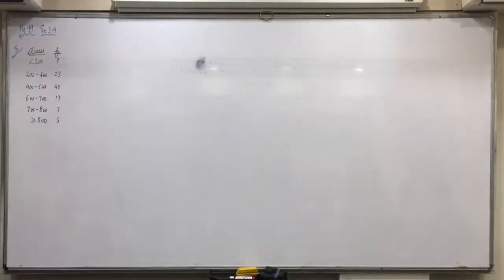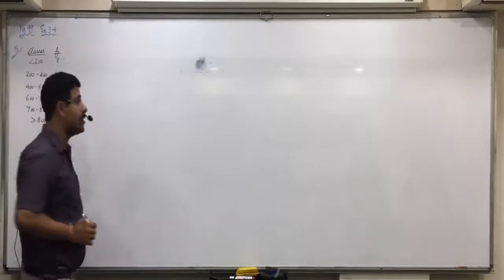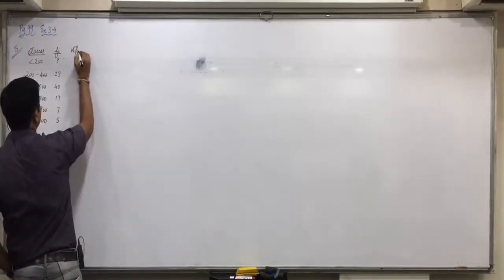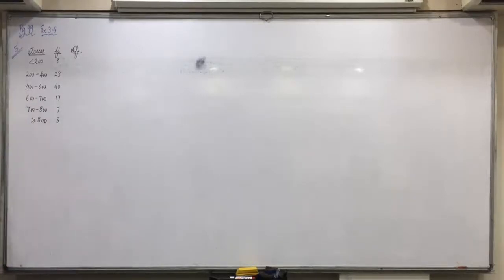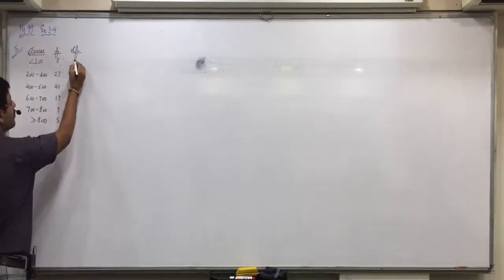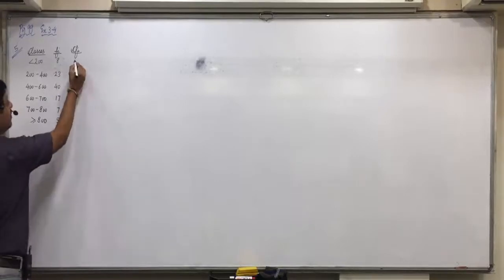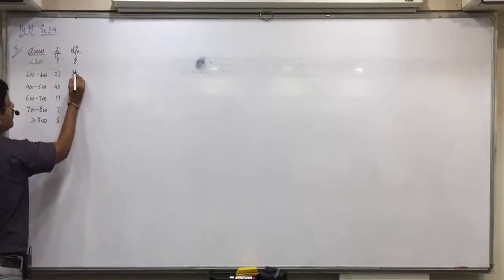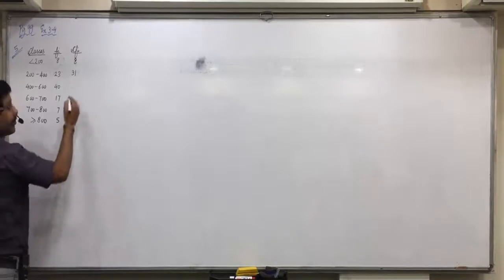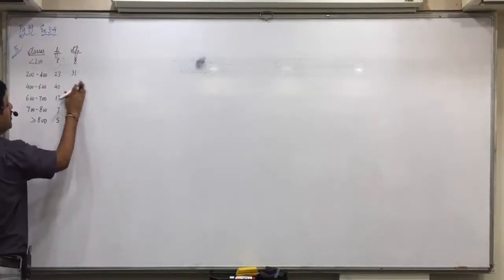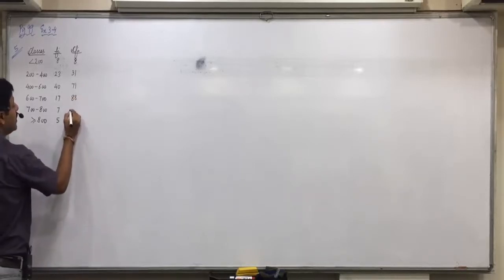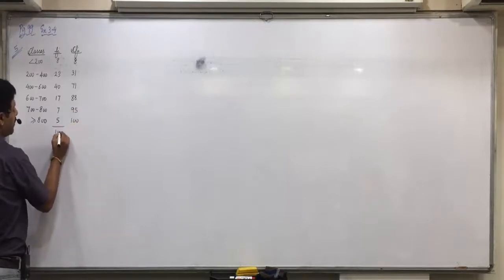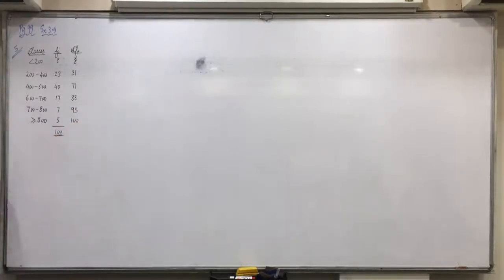Did you write this? Now, what is the only working required in this chapter we discussed yesterday? CFI. That is the only working required. Now, we studied that yesterday. How to find it? Mohit? First will be 8. 8 plus 23, 31. 31 plus 40, 71. 71 plus 17, 88. 88 plus 7, 95. Plus 500. So, are you all clear with this?